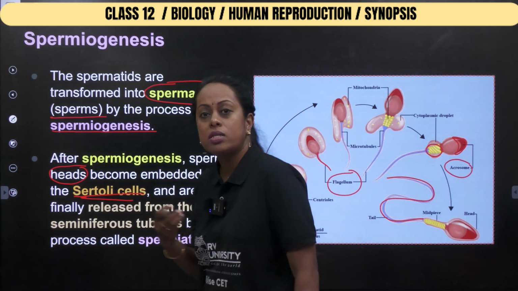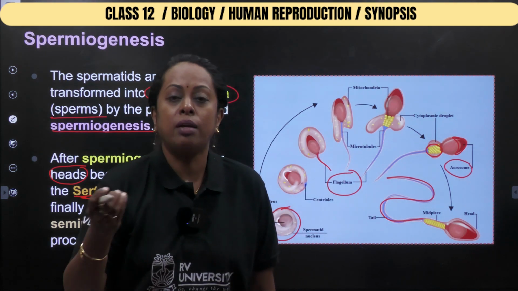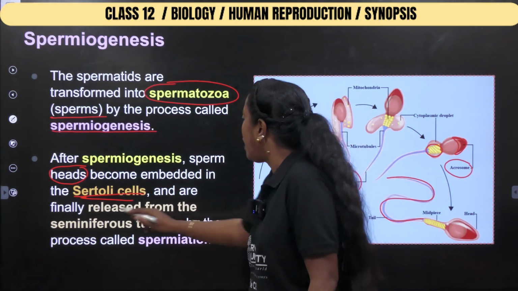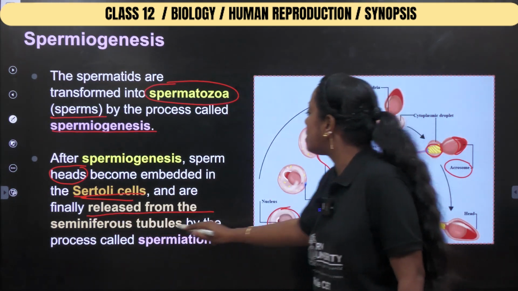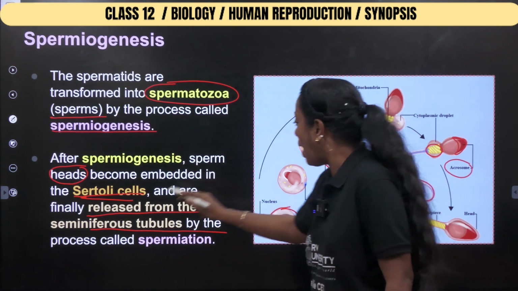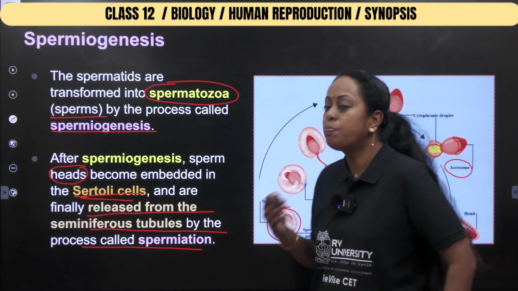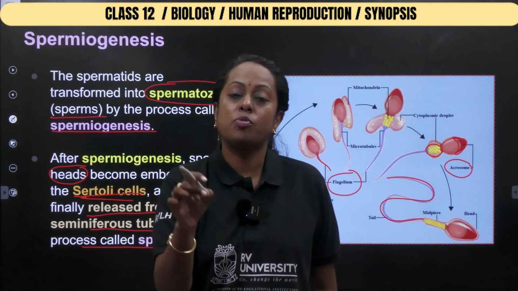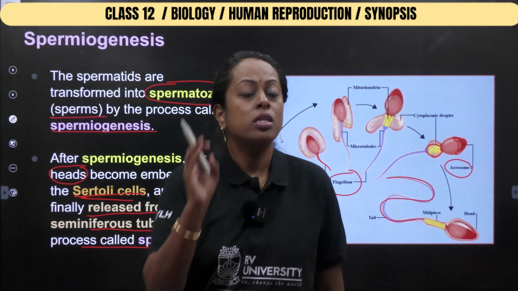Sertoli cell. What is the work of the Sertoli cell? It nourishes this particular gamete, and finally it is released from the seminiferous tubule by a process which is called spermiation.